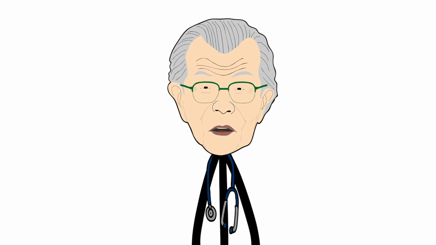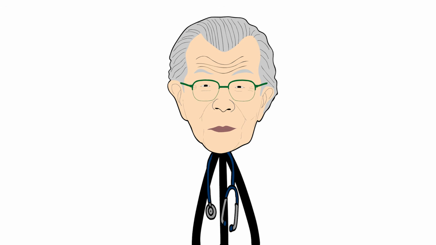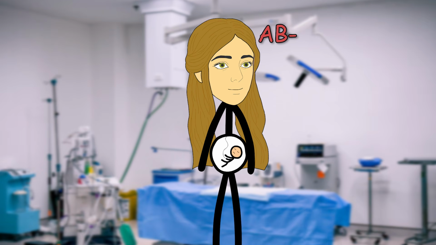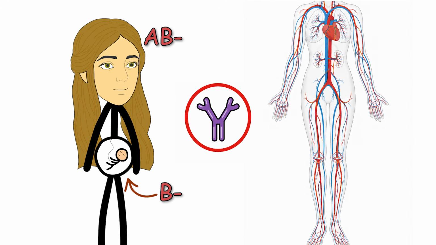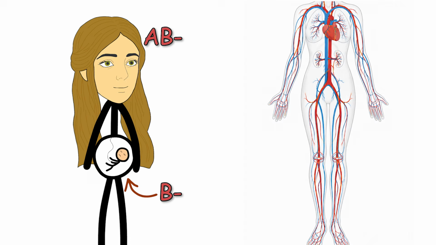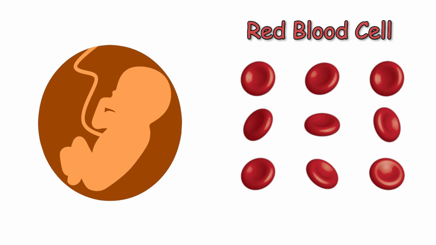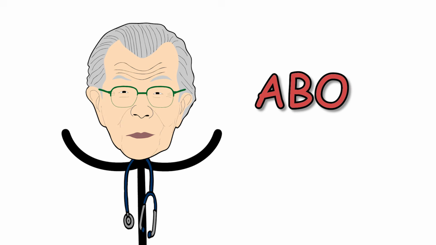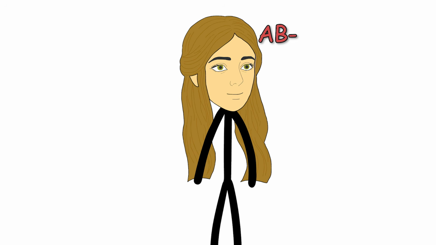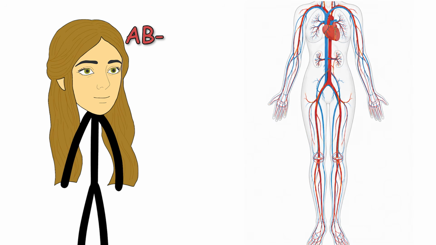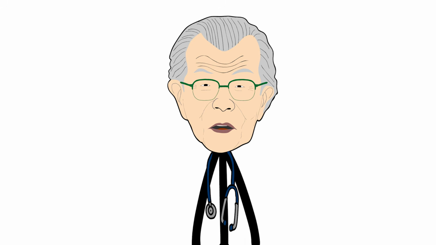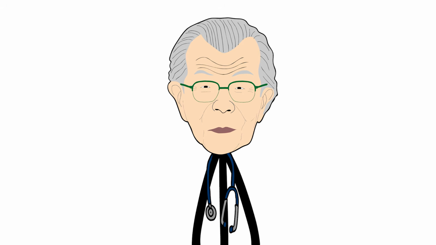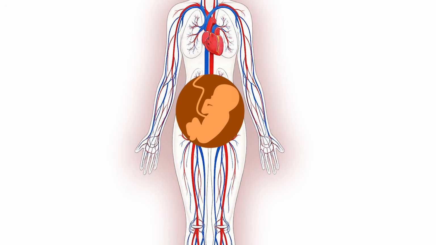Additionally, you possess a highly unique reproductive advantage. In many pregnancies, if a mother's blood type differs from her unborn child's, her immune system can generate harmful antibodies that cross the placenta and attack the fetus's red blood cells, a condition known as ABO hemolytic disease. However, because your immune system recognizes both A and B antigens as entirely friendly, this specific maternal-fetal complication is virtually impossible for your body to initiate, providing a natural, built-in protection for your offspring.